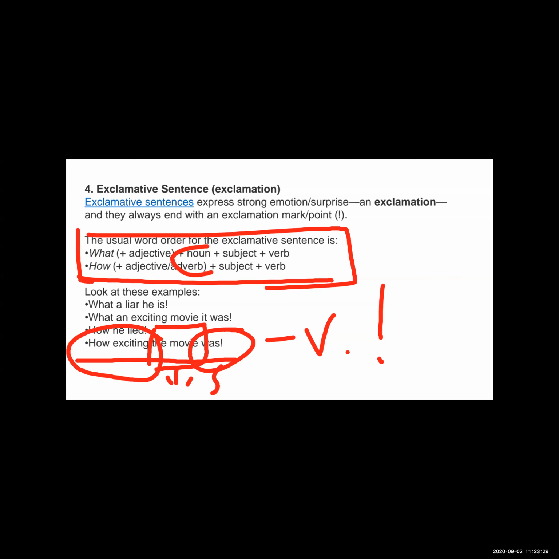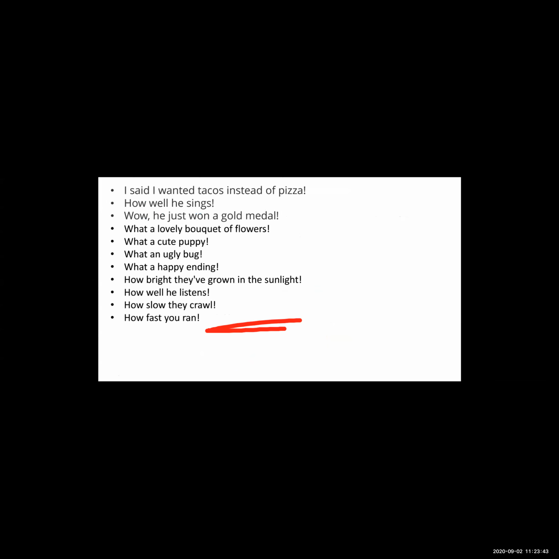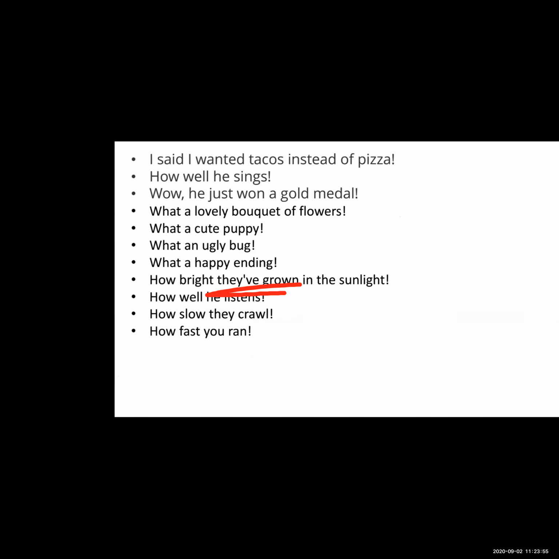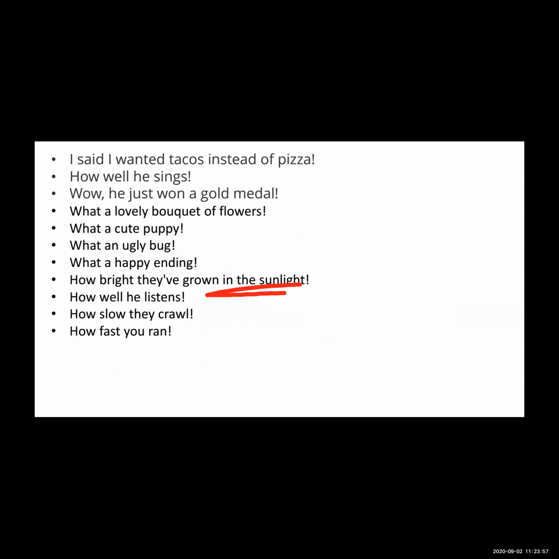Now see, there are some examples for you of the exclamatory sentence. We will see examples which start with the WH words, that is, "what" and "how". See this example: "What a cute puppy!"